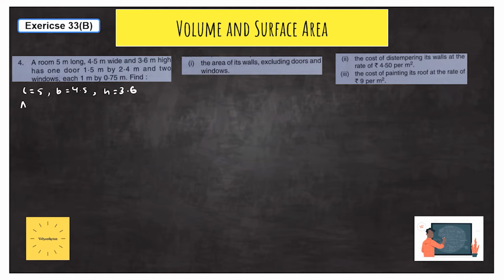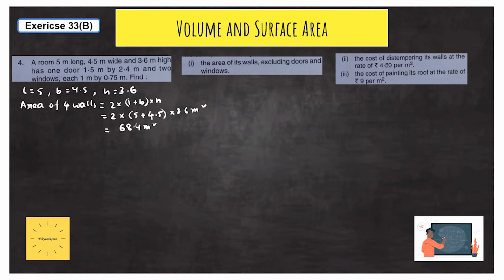So the area of four walls, as we have done in the previous problem also, is nothing but 2 into L plus B into H. So we get 2 into L plus B, that is 5 plus 4.5, into H, which is 3.6, and the unit will be meter square because all the units are in meter. Ultimately we get the answer to be 68.4 meter square. So this is done. Now we will find the area of the roof.